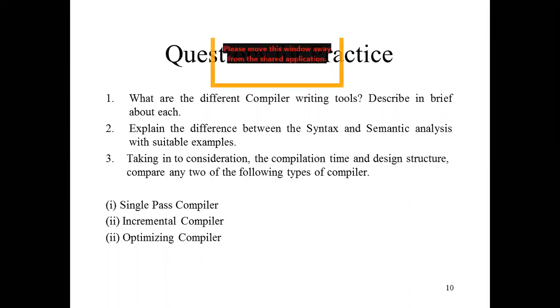What are the different compiler writing tools? We have already discussed regarding the compiler writing tools. There are 5 types of tools. Describe in brief about each. So now here is a need to describe all the compiler writing tools.